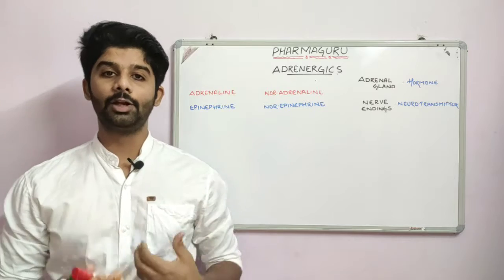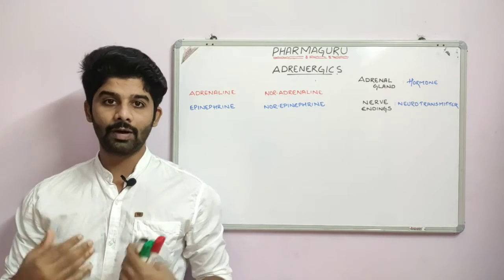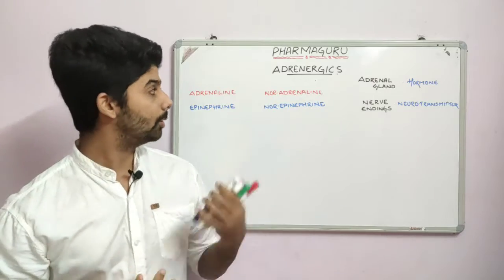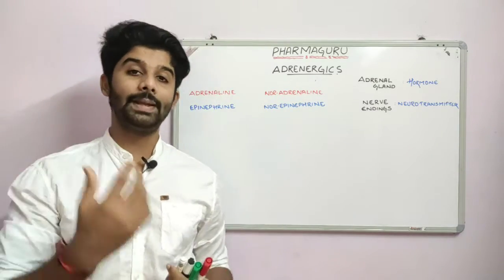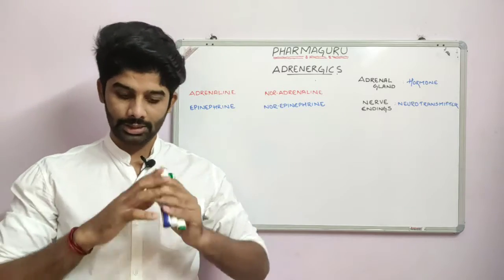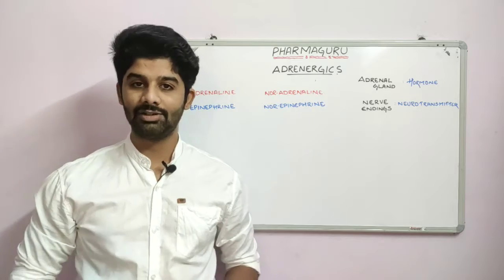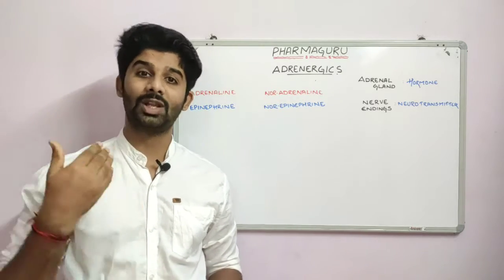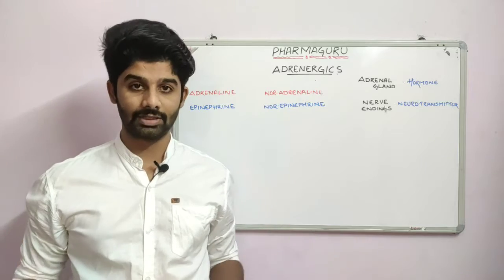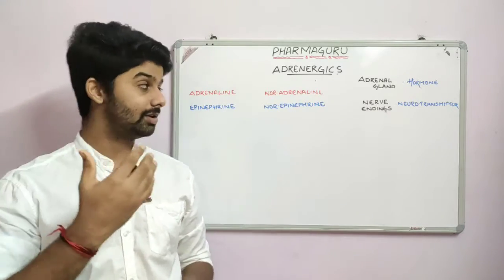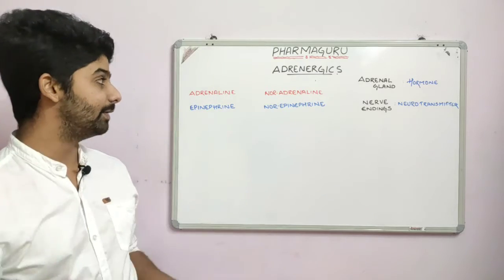So the topic that we are going to learn today is a very basic topic that we cover in our second year PharmD itself, that is the adrenergics. So we will begin with the basics only. In today's video we will be dealing with only the basics, that is what adrenergics are, what are the different types of adrenergics, and what are the receptors where adrenergics bind. Nothing will be dealt about the drugs. We will be dealing with the adrenergic agonist and antagonist drugs in future videos. So let's begin with the basics.